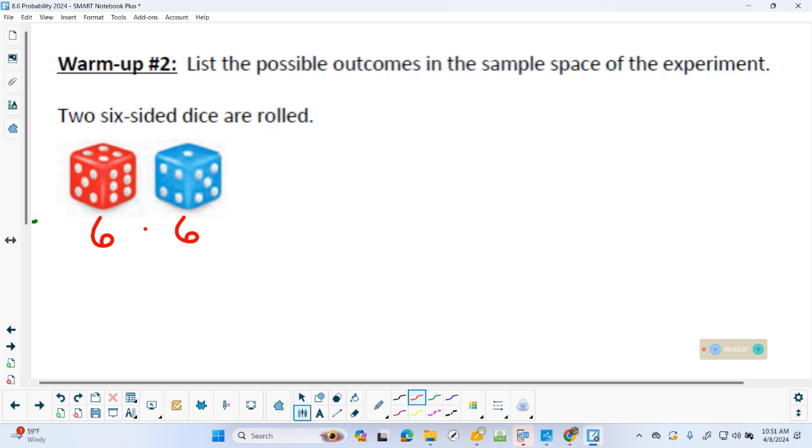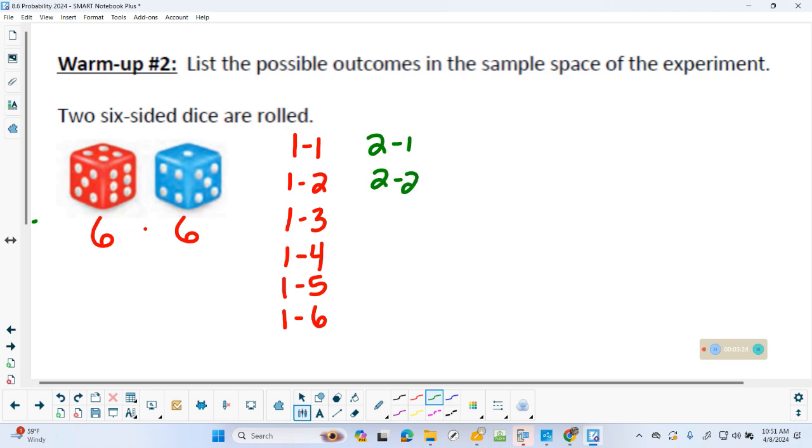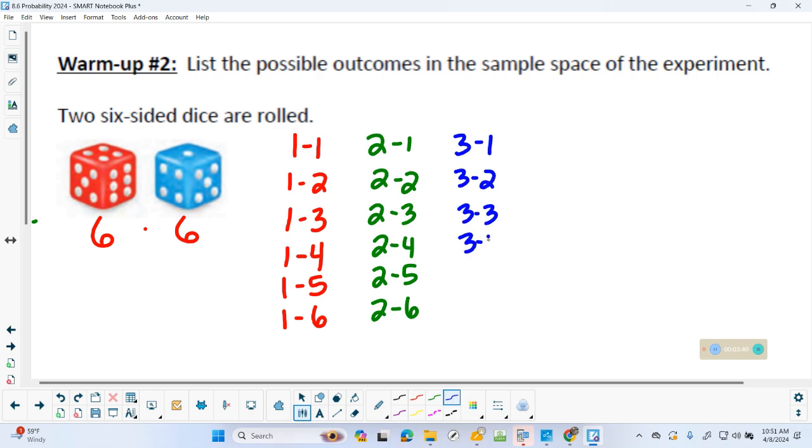Now, I like to work organized. So I could roll, let's say, a 1 and a 1, a 1 and a 2, 1 and a 3, 1 and a 4, 1 and a 5, 1 and a 6. So there's 6 outcomes. I could do a 2 and a 1, 2 and a 2, 2 and a 3, 2 and a 4, 2 and a 5, 2 and a 6. 12 outcomes. You get the pattern. 3 and a 1, 3 and a 2, 3 and a 3, 3 and a 4. Okay, we're halfway.